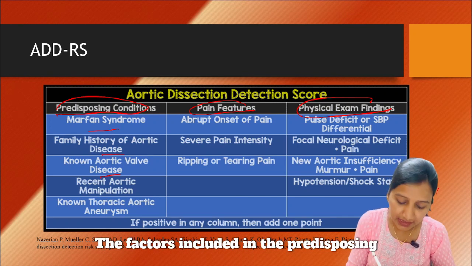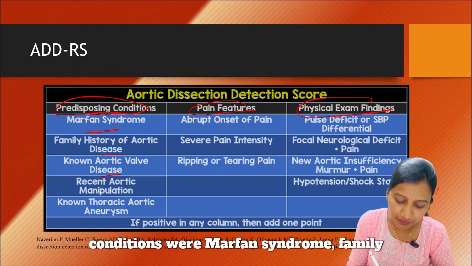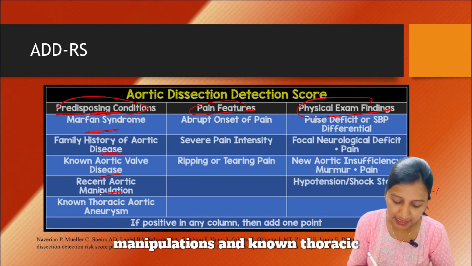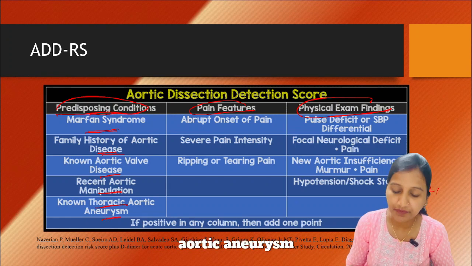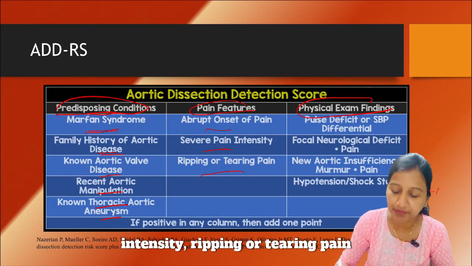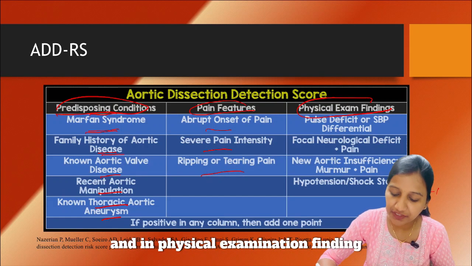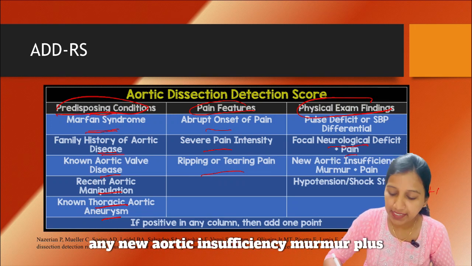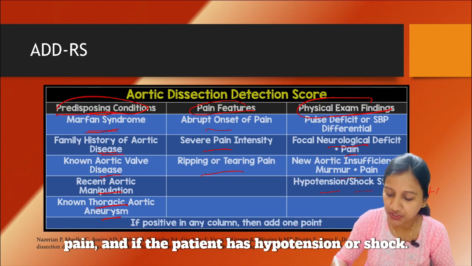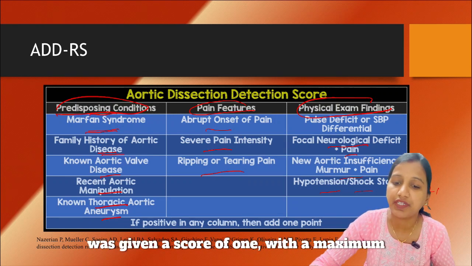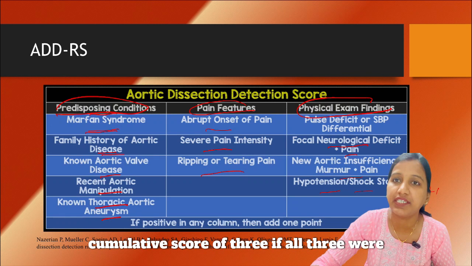The factors included in the predisposing conditions were Marfan syndrome, family history of aortic disease, known aortic valve disease, recent aortic manipulations and known thoracic aortic aneurysm. In pain features, they had abrupt onset, severe pain intensity, and ripping or tearing pain. The physical examination findings included pulse deficit, focal neurological deficit plus pain, any new aortic insufficiency murmur plus pain, and if the patient has hypotension or shock. The presence of more than one marker within each of these groups was given a score of 1, with a maximum cumulative score of 3 if all three were present.